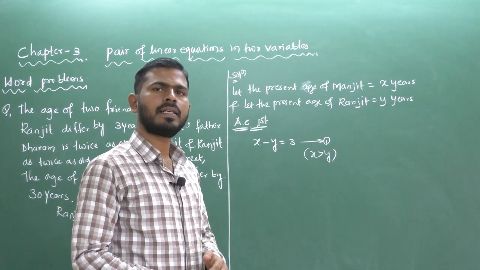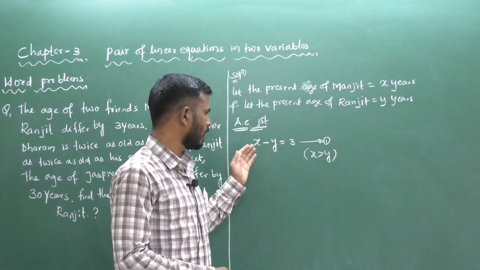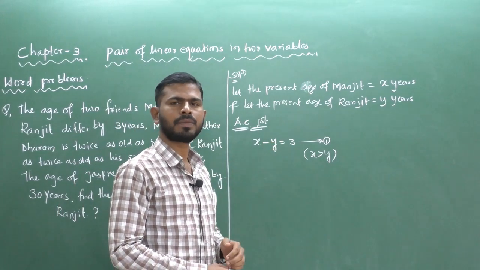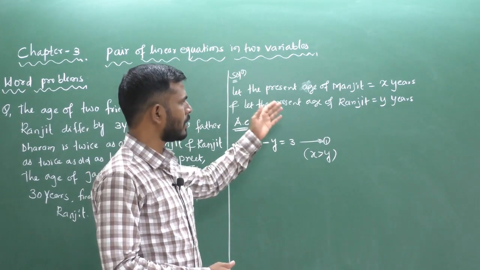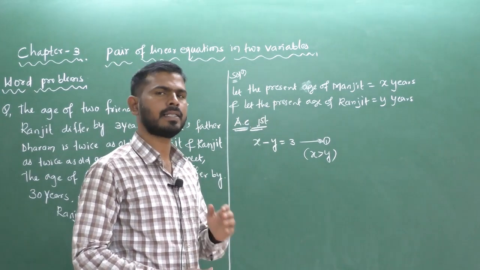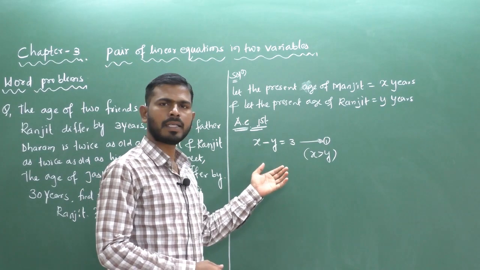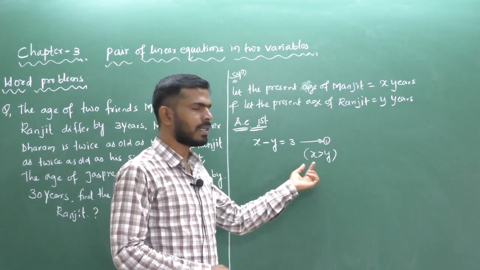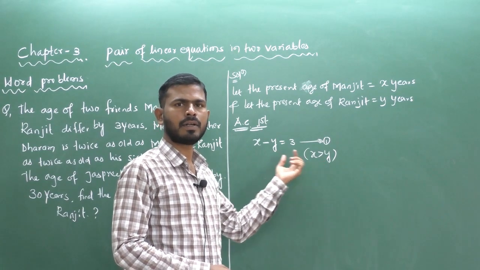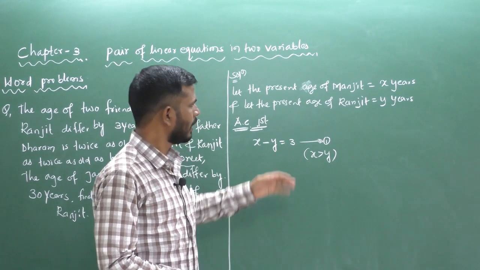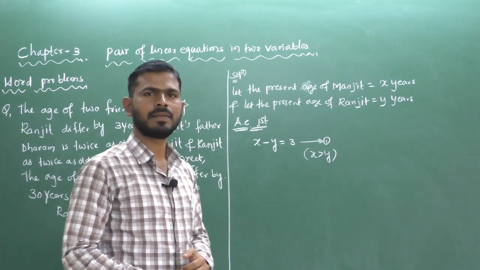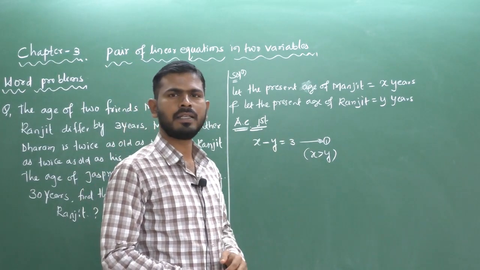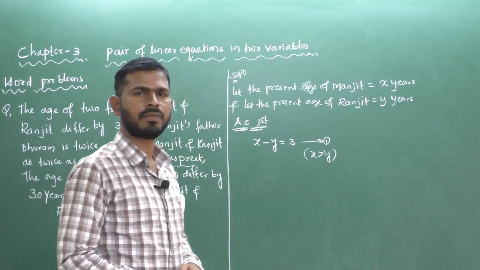You can calculate by that method also: Y minus X equals 3 gives the difference of the ages. That is also right. But now I am considering X minus Y equals 3, that is, X is greater than Y. That's why we take X minus Y equals 3. Here Manjeet's age is greater than Ranjit's age. So this is condition 1.